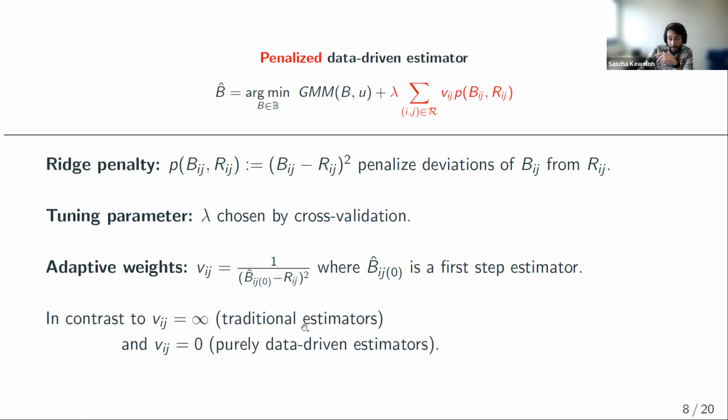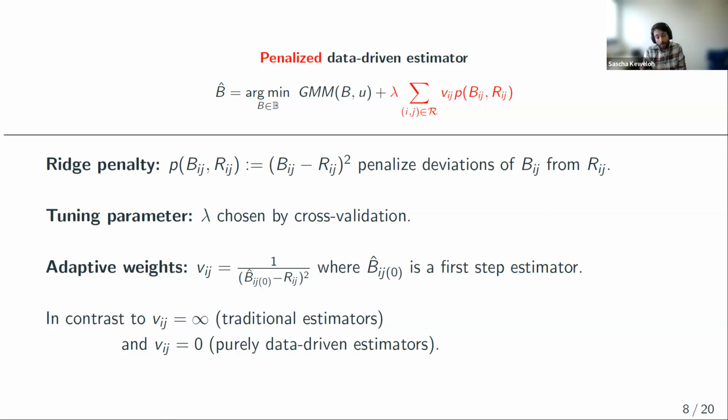Because traditional estimators also fit into this framework, but basically traditional estimators use the restrictions as binding constraints, which just corresponds to setting this weight to infinity. Then you are forced to fulfill the penalty, and that's pretty much what traditional estimators do. Set this weight to infinity, and that's it. Purely data-driven estimators ignore the restrictions, ignore prior economic knowledge, meaning just set the weight to 0.